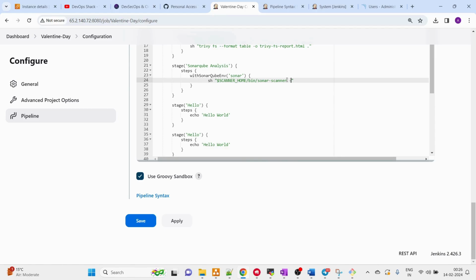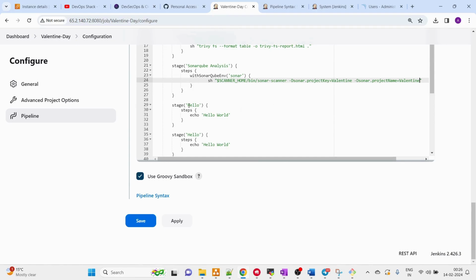And after that we need to add some arguments, which is -Dsonar.projectKey, which is going to be obviously Valentine Day. Okay, and then another argument which is going to be -Dsonar.projectName, which is also going to be Valentine. Okay, so as of now I'm just adding two arguments. Okay, let's see how it goes.